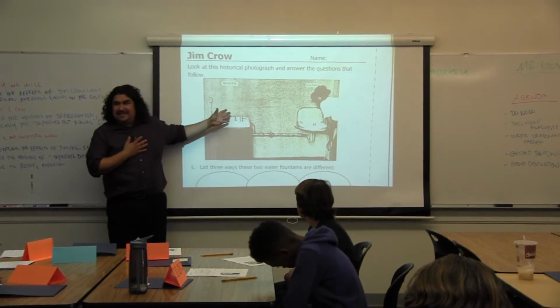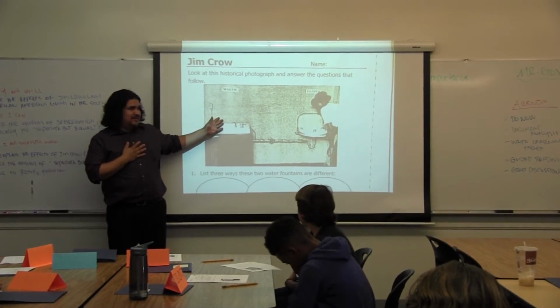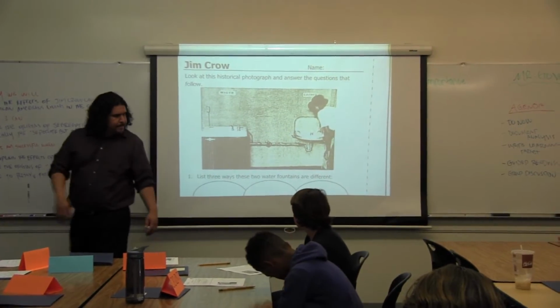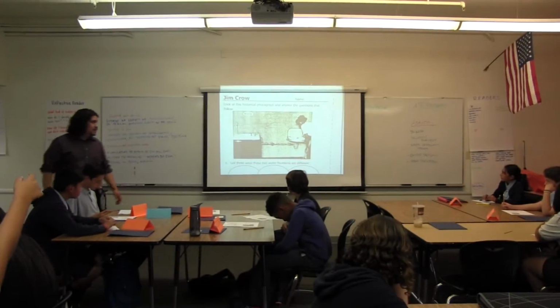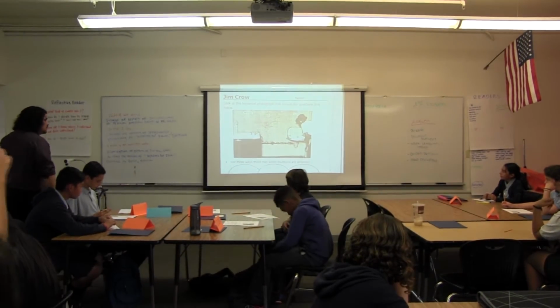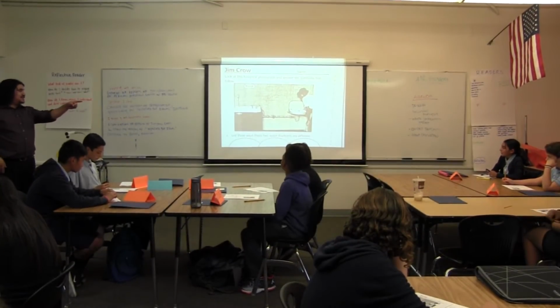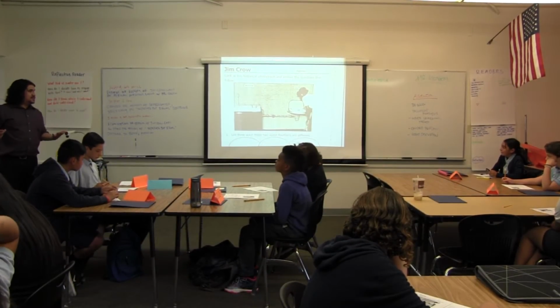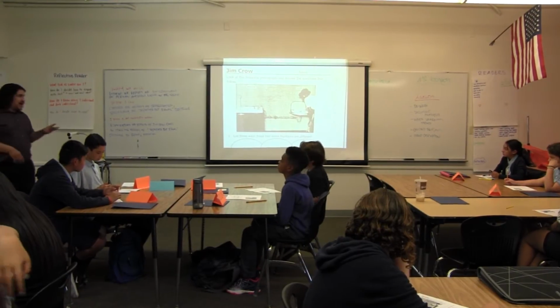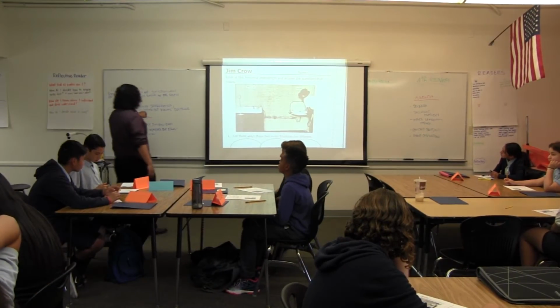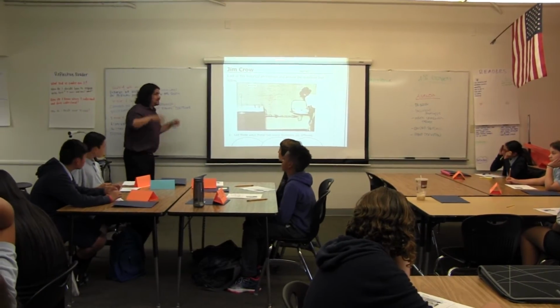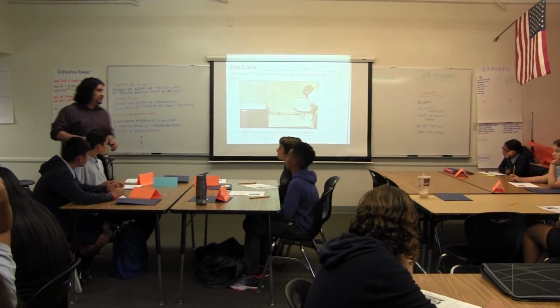Does anyone have an idea of what this is showing? Anna, tell me. It's the time where segregation was, where African American people were separated from American people. Great. So we're talking about segregation. And I like the fact that you use that word because that's one of our academic words that we're going to be focusing on today. And we're going to look at our learning target right now, where segregation was legalized. How it became legal in the United States.